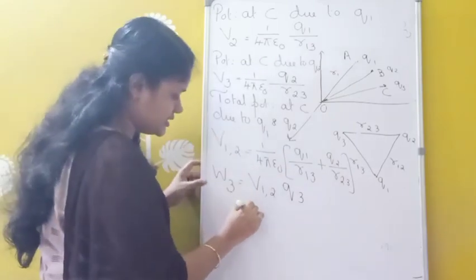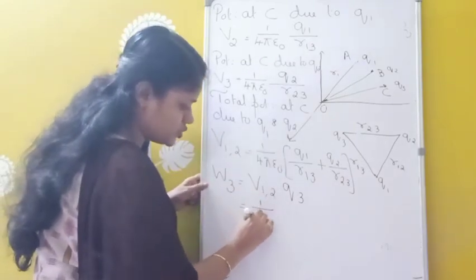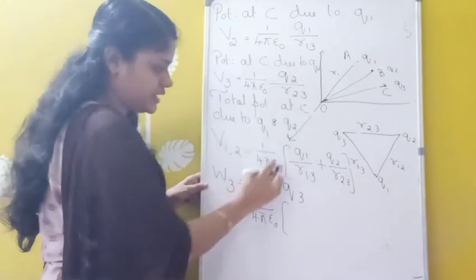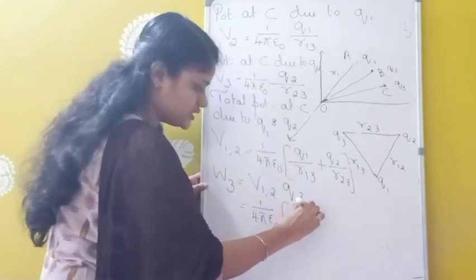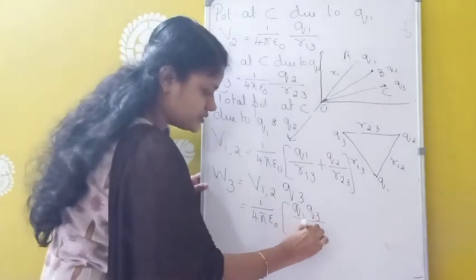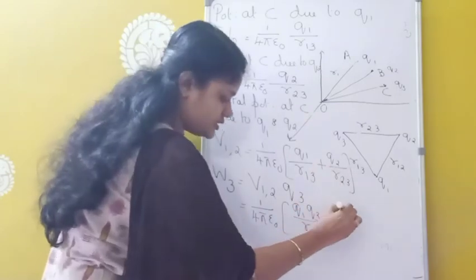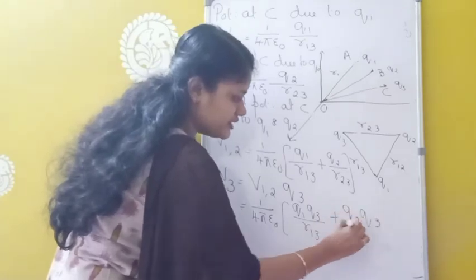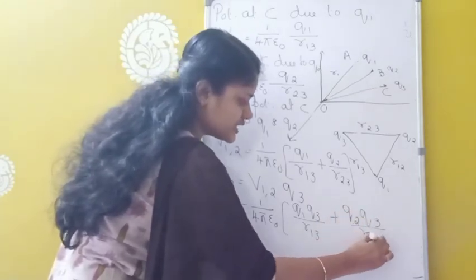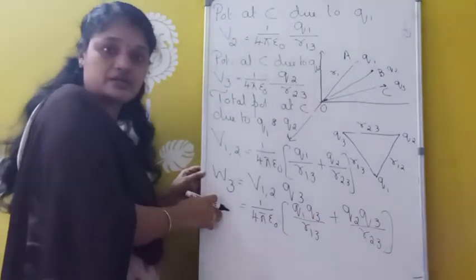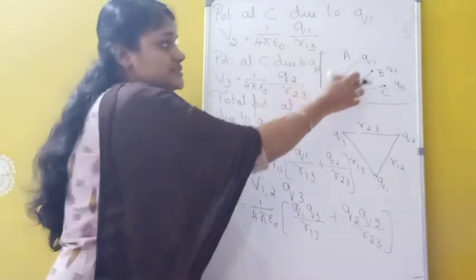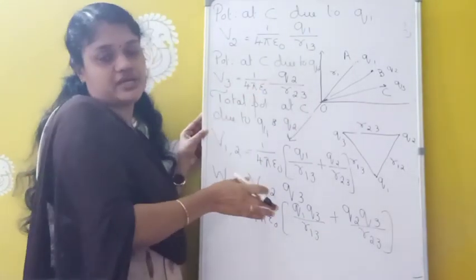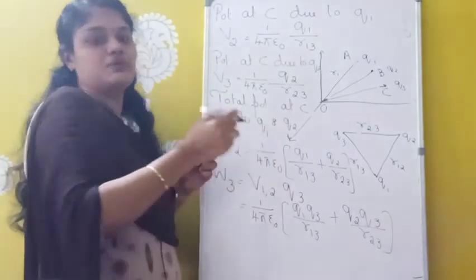So we can write it as equal to 1 by 4 pi epsilon 0. Simply we have to multiply Q3 to these two terms. First one, Q1 Q3 divided by R13, plus the next one, Q2 Q3 divided by R23. So this is the work done in bringing the Q3 charge from infinity to this point. Now what do we have to find out? The total work done, that is W1 plus W2 plus W3.